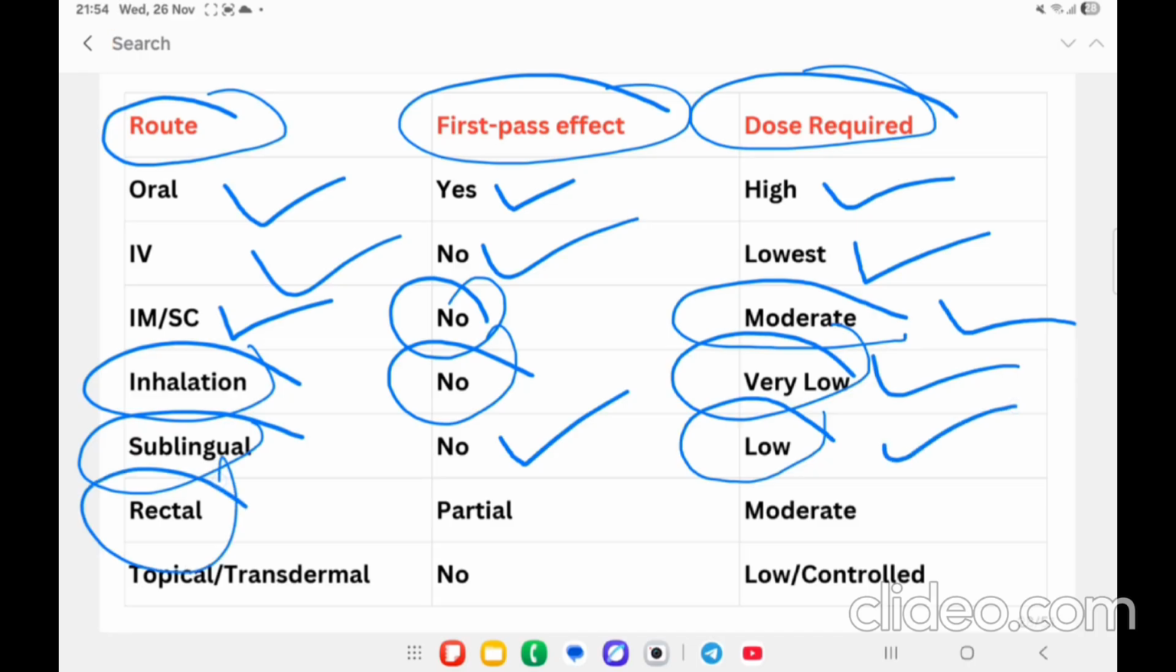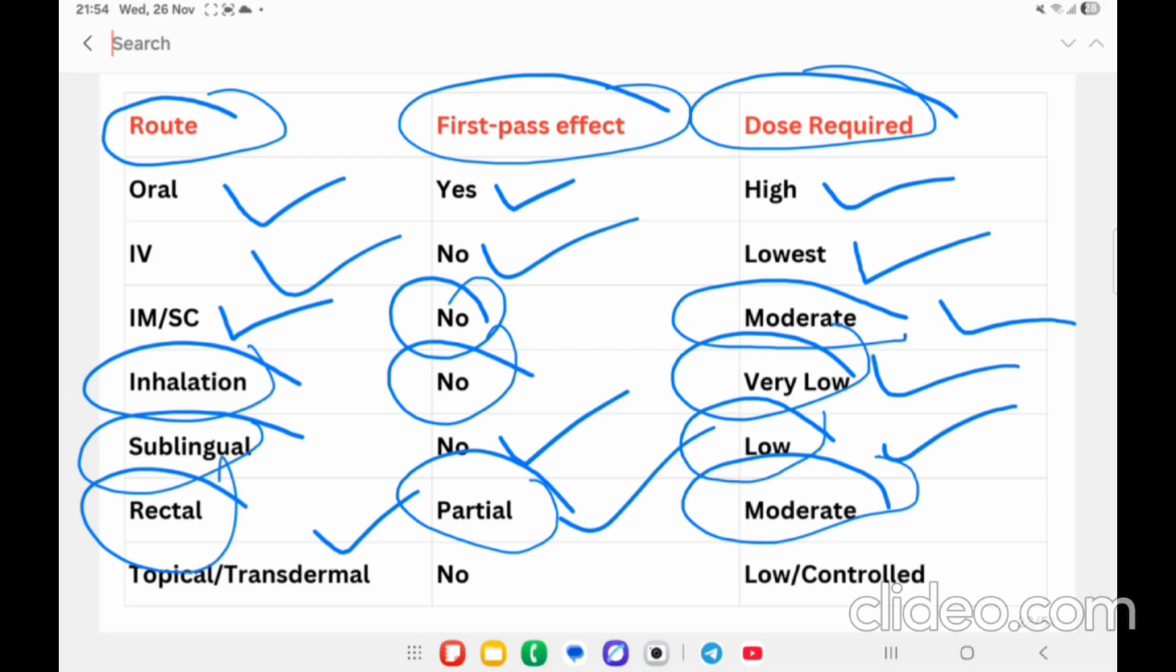In case of the rectal route, there is a partial first pass effect, meaning some amount of the drug is affected, and the dose required is moderate. In case of topical or transdermal route, there is no first pass metabolism and the dose is low and controlled.